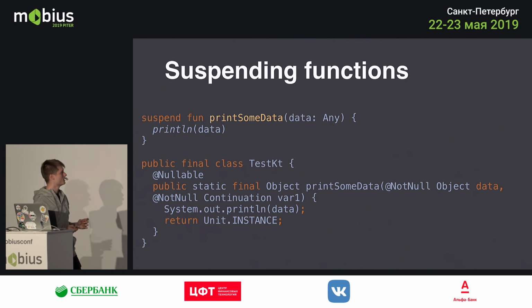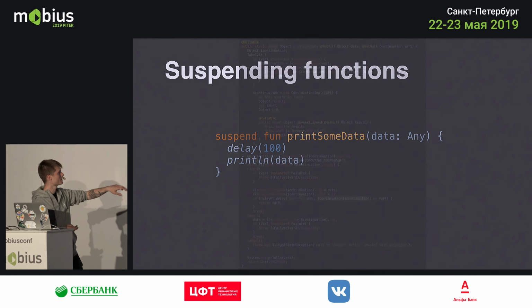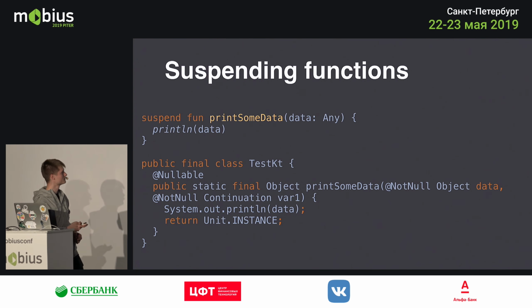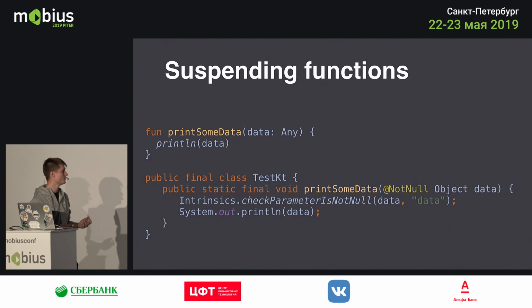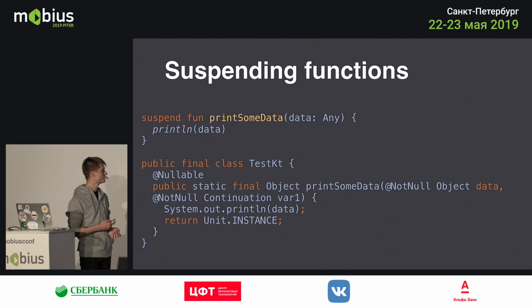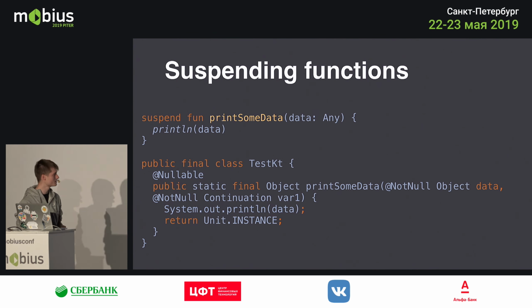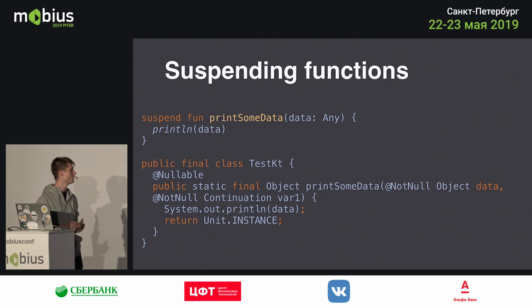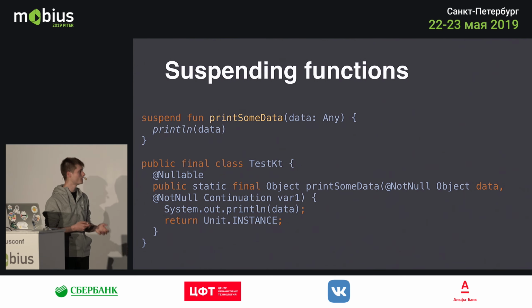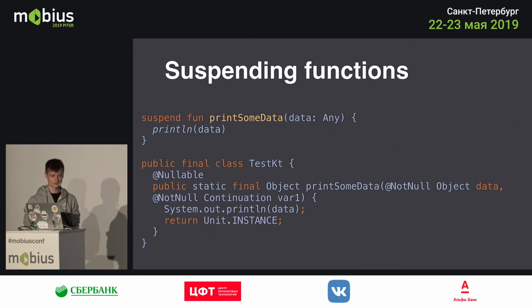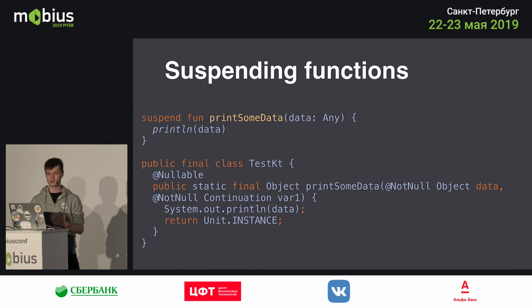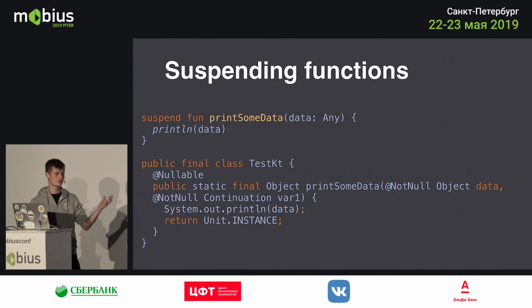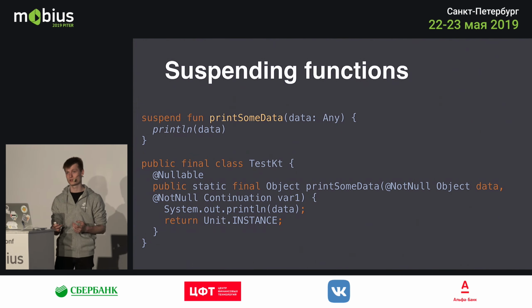So now, going back from this, just a second. Okay, wrong one. Okay. So this first function didn't return anything. It returned void, actually. So if we go forward to this, it returns an object now. And also there's another parameter here called continuation, which is named var1. So what it does here is it adds another continuation to the function, so we can understand the execution flow of the function. So if we should break something or go back, or if we should handle the execution on a different thread.